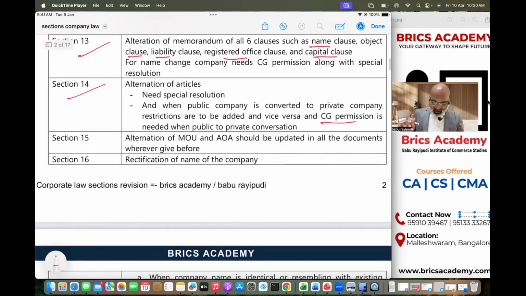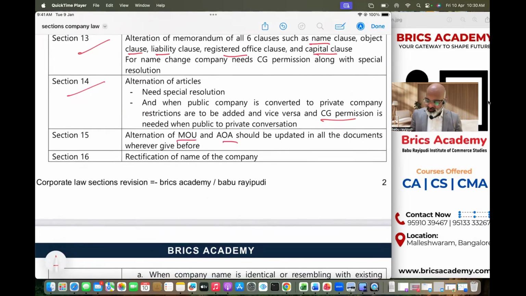Section 15 talks about alteration of MOA and alteration of AOA should be updated. Whenever you happen to alter memorandum of association and articles of association, the changes that were made in memorandum and articles of association are supposed to be updated in all the documents wherever you have given those documents. There is a possibility you must have given this document to ROC. There is a possibility you must have given these documents to banks. There is a possibility you must have given these documents to clients where you had an agreement or contract, etc. Wherever these documents were earlier given, they are supposed to be updated when you altered memorandum and articles. That is Section 15.